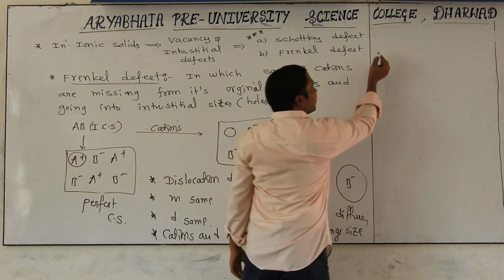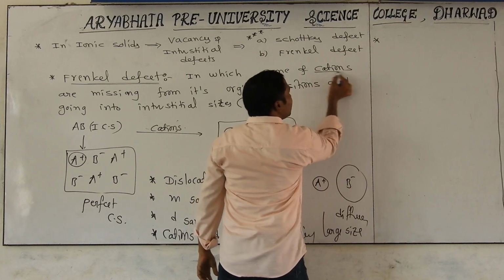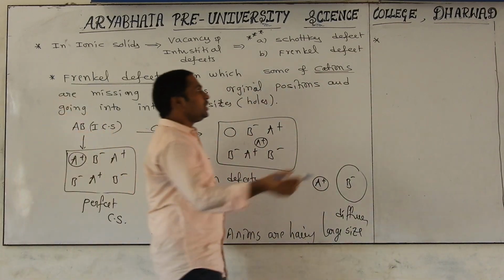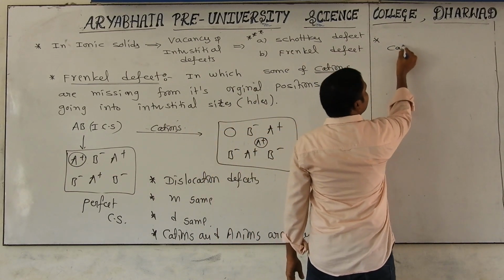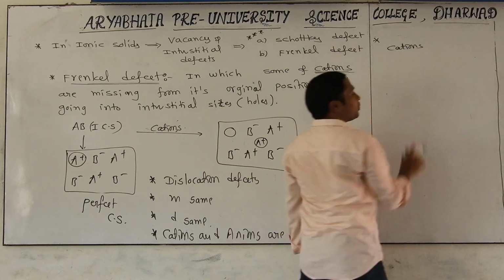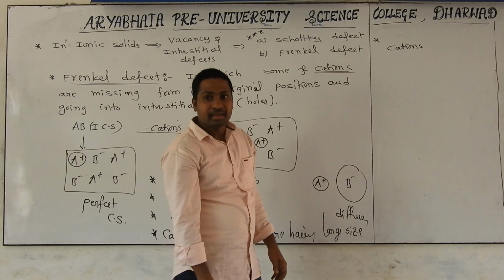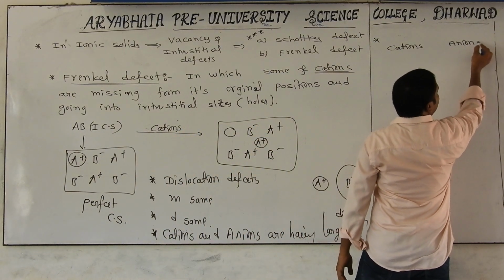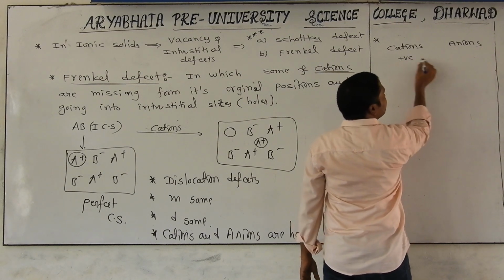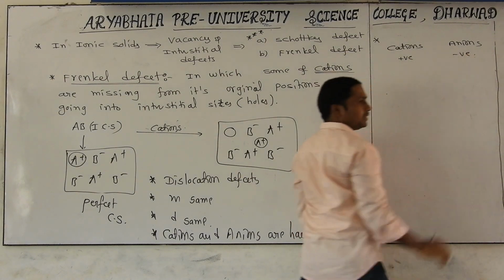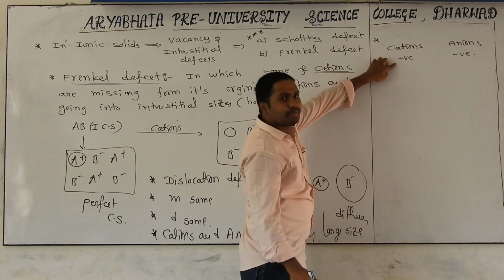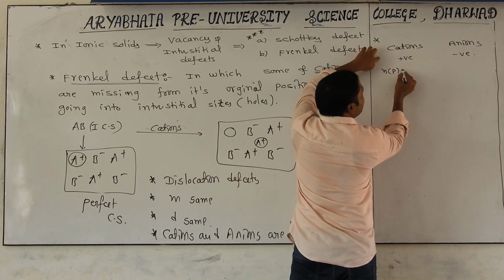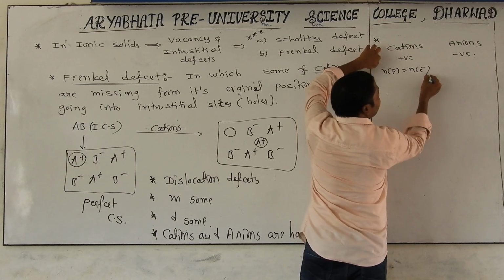Okay, are you getting any doubt here? Sir, why did you mention only cations? Yes, you know very well. If you take cations, only their position changes, but not the anions. Why? Cations means which charge? Positively charged. Anions means negatively charged. In this case, what is happening? The number of protons is dominating the number of electrons.